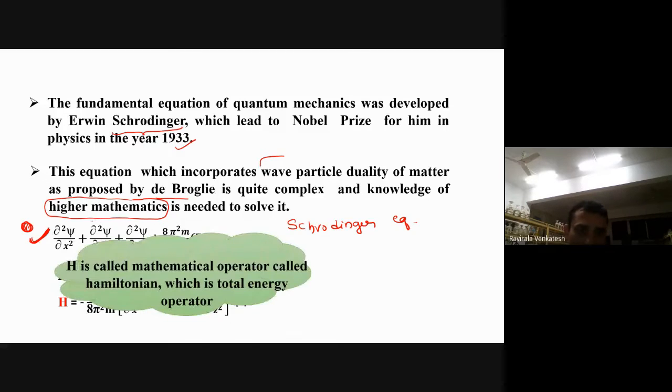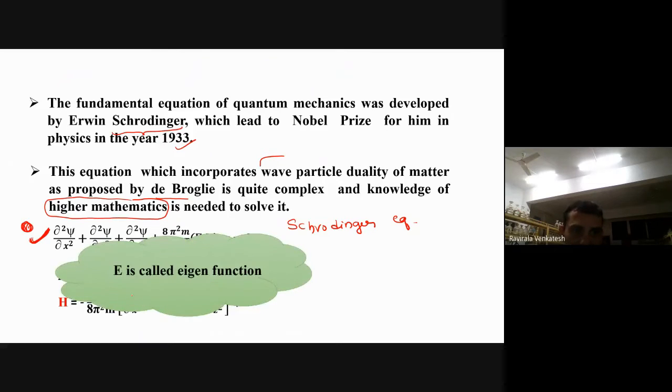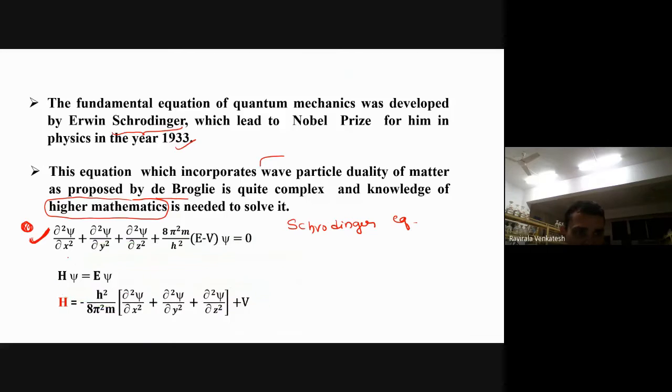H is called the mathematical operator called Hamiltonian, which is the total energy operator. Generally, we call it this way. E is called the eigenvalue, and the remaining terms are the x-axis, y-axis, z-axis. m is the mass of the electron, E is the energy, and v is the velocity of the electron. These are the remaining terms we are using.